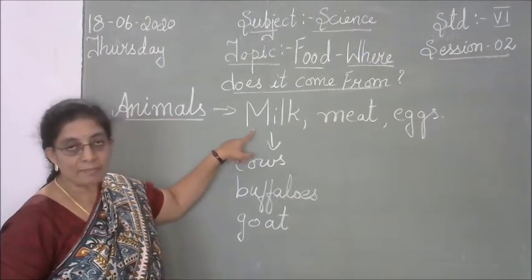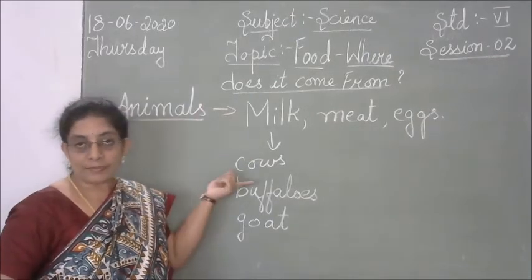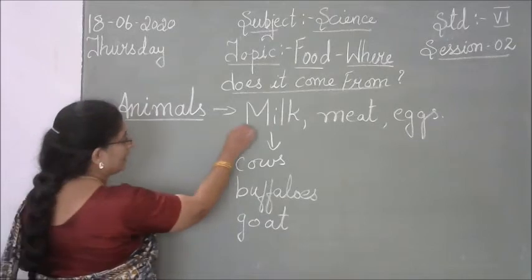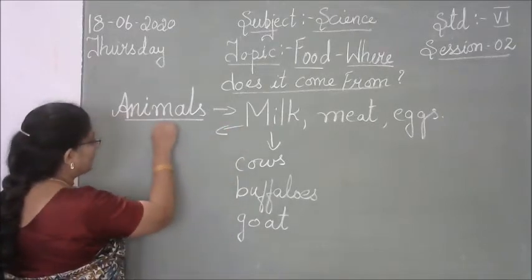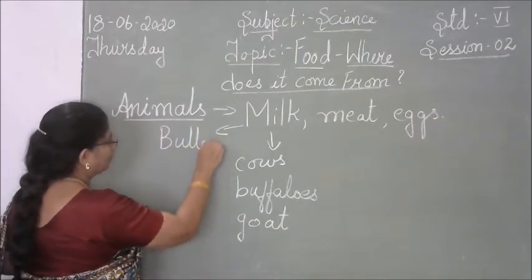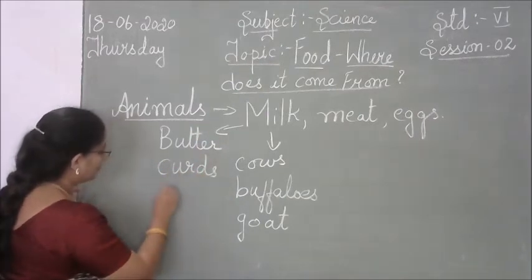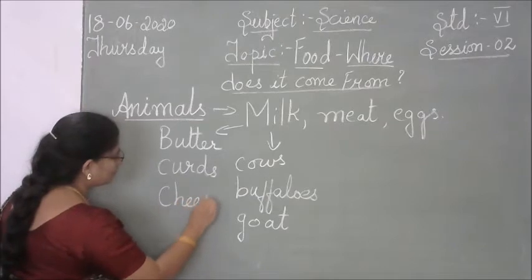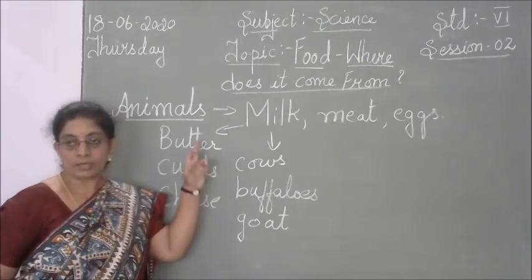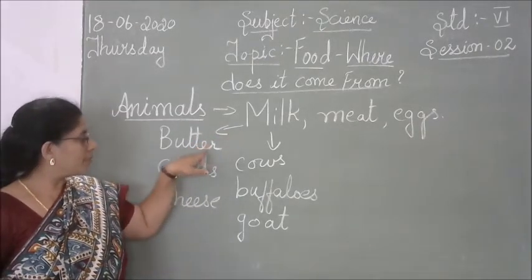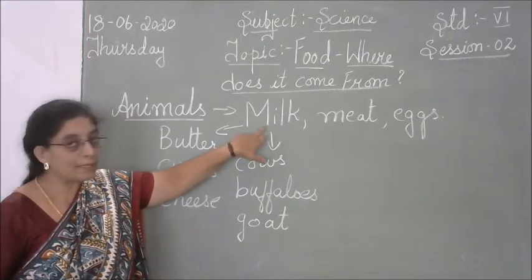And from the milk, many more items are made. That can be butter, curds, cheese, and paneer. These are the products which we get from the milk.